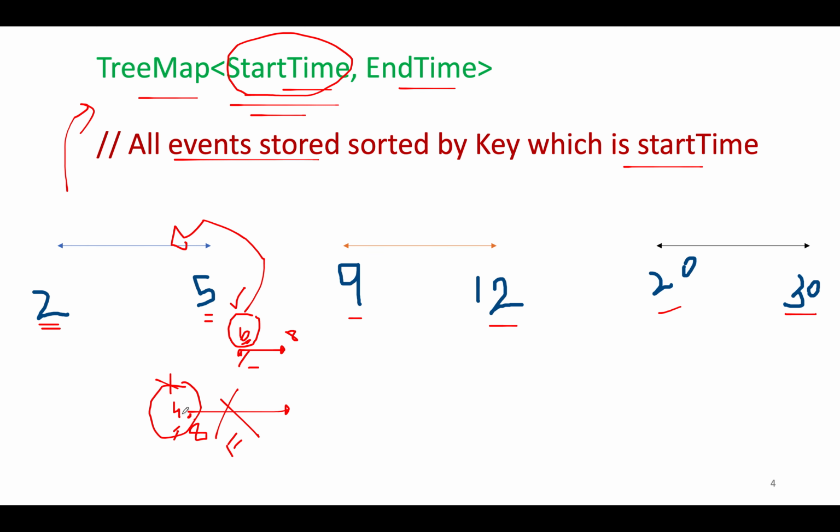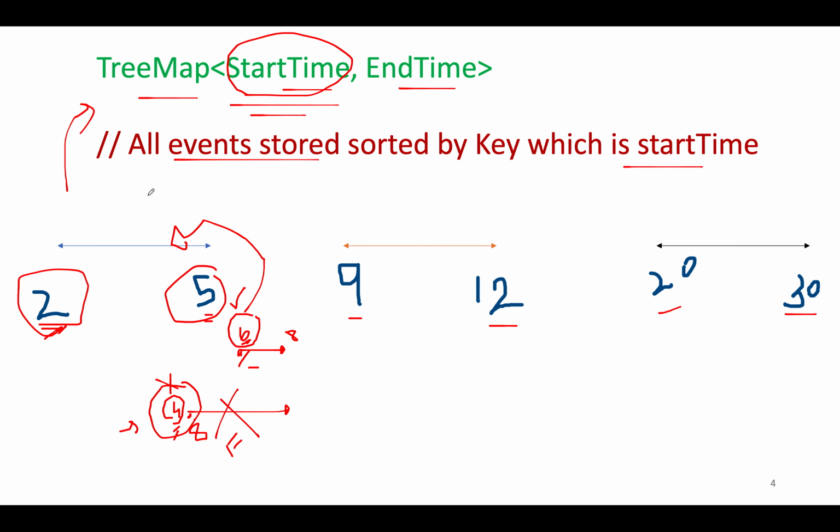Also, in this case, you only need to compare the start value with the end value of the lower entry, not with the start value of the lower entry, because you already know that this value is higher than that value.